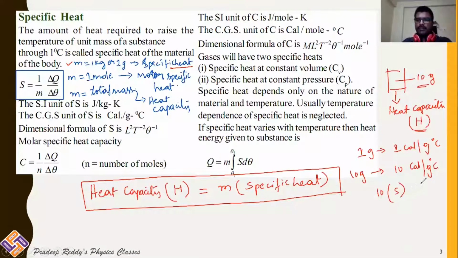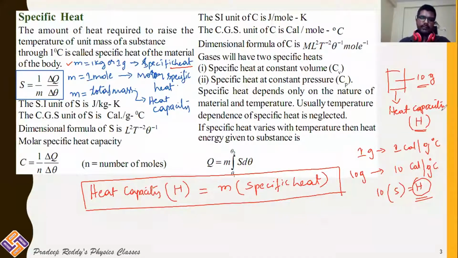This gives you heat capacity H. So heat capacity is defined for the total mass of the substance, for 1 gram you call it specific heat, and for 1 mole you call it molar specific heat. Molar specific heat can be of two types. It can be Cp or it can be Cv.